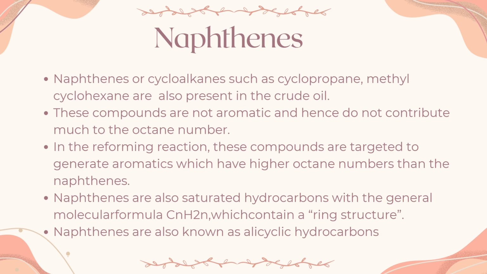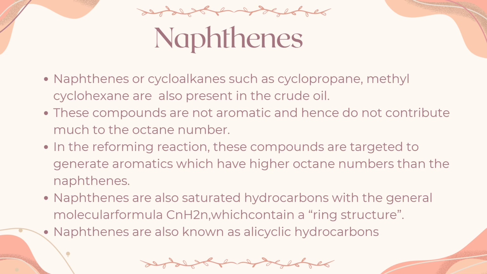When the fuel is less resistant to knocking, the performance will decrease. So we need to have a high octane number. High octane number means smoother combustion, so better engine efficiency and performance.